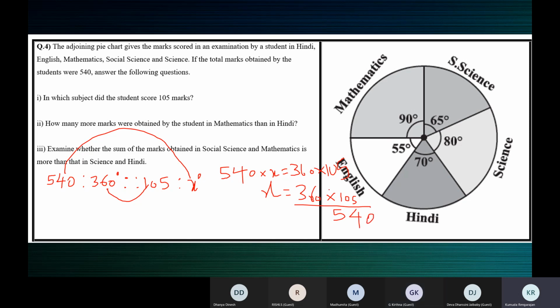So you can cancel in the tables of 18. The zeros will get cancelled first. Then 18 twos are, 18 threes are. Then 3 ones are, 3 35 times. 35 into 2 is 70. X is equal to 70 degrees. So in which subject did the child get 105 marks? In Hindi, ma'am.